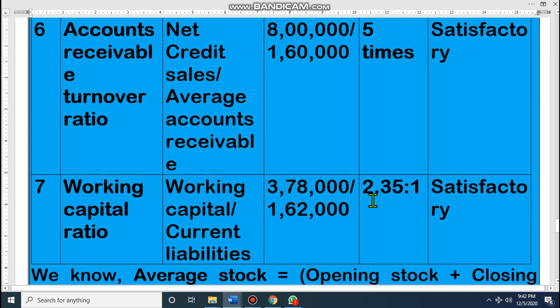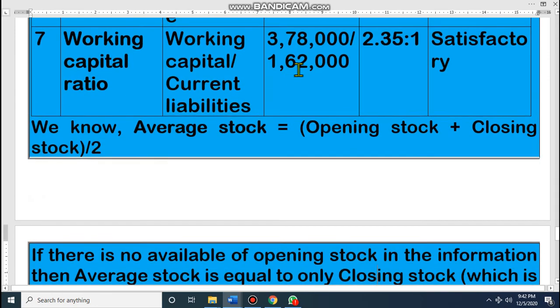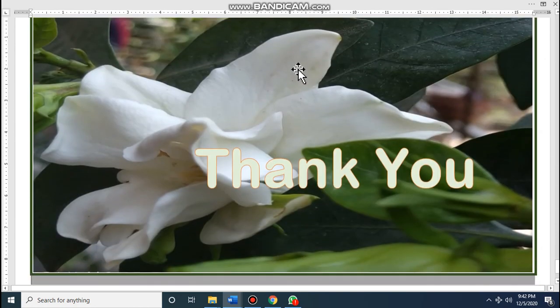Then account receivable turnover ratio. Dear student, the formula is net credit sales divided by average account receivable. Net credit sales is 8 lakh and average account receivable is 1.60 lakh, so it is 5 times. This is satisfactory. Dear student, I hope all of you understand.